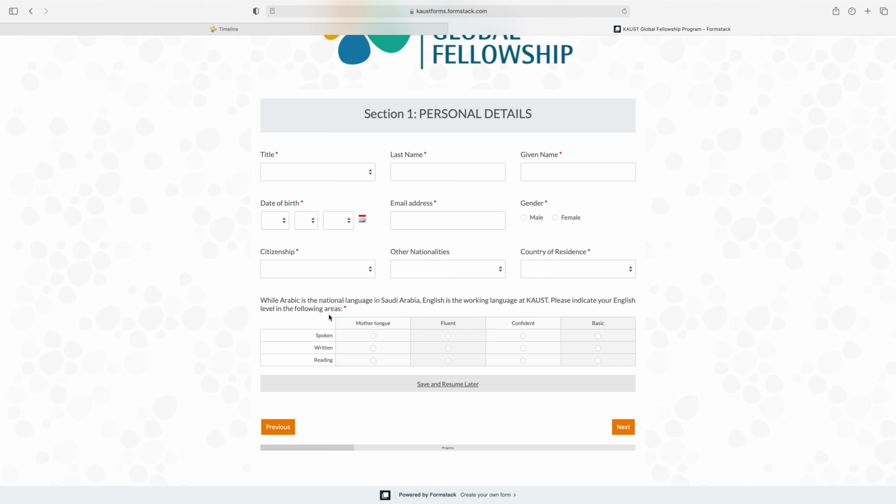Then while Arabic is the national language in Saudi Arabia, English is the working language at KAUST. So select your English level in the following areas. So in spoken, you are fluent, confident, basic; in written, reading. So from here select according to you, and after this just click here next.